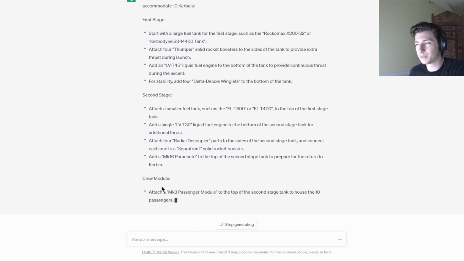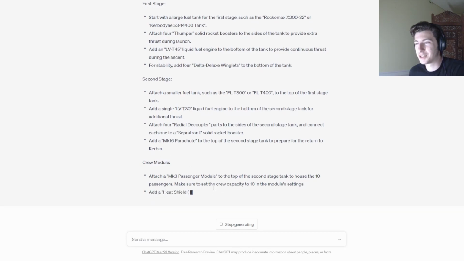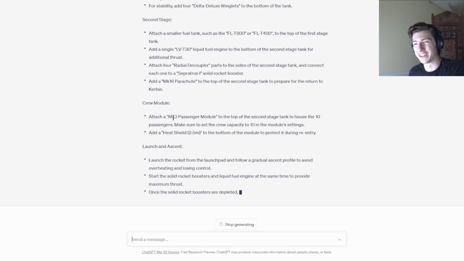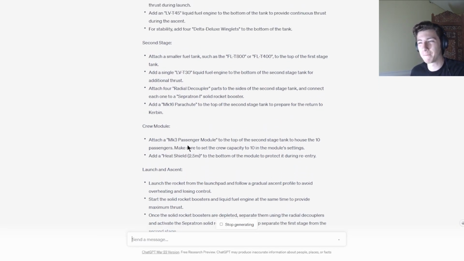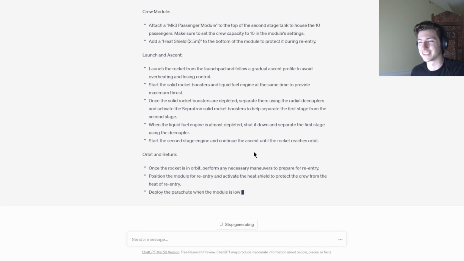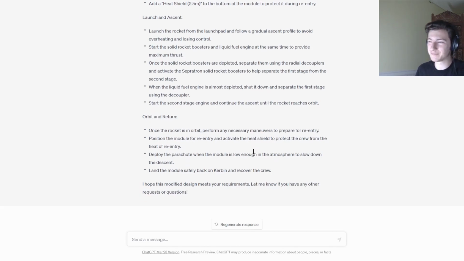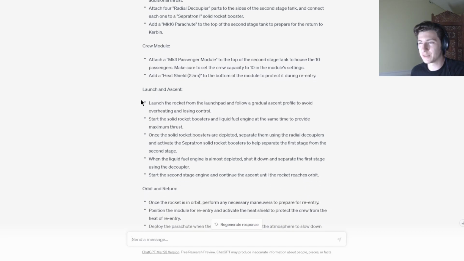Okay, so we got the crew module. Make sure to, this is very funny. Maybe I'm the one who's wrong here, but I can't just set the crew capacity to 10 in the module settings. I can't just do that, but okay. So let's see, what else do we want it to change? Launch the rocket from the launch pad.